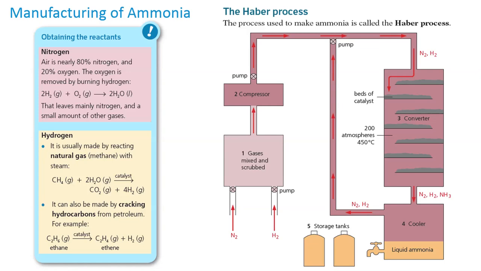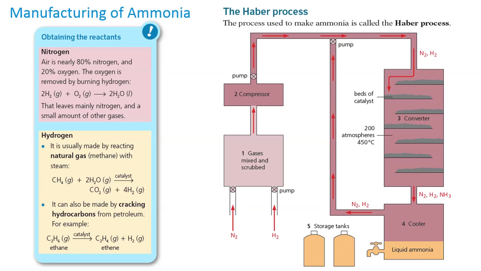Ammonia is a very important chemical because it is needed to make fertilizers, and we depend on fertilizers to grow enough food. It is made from nitrogen and hydrogen. So, nitrogen and hydrogen are the main raw materials in the manufacturing of ammonia. Let us see how nitrogen and hydrogen are produced.